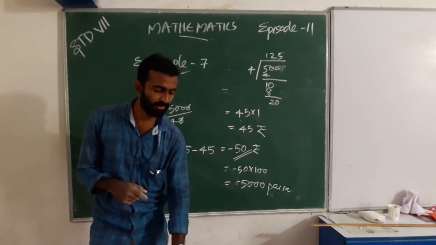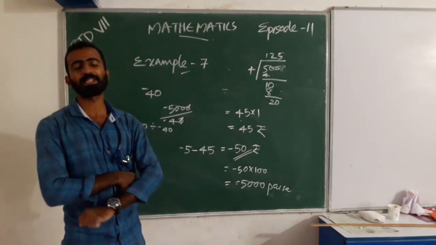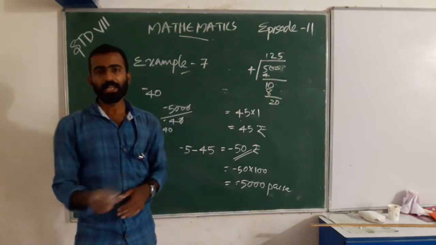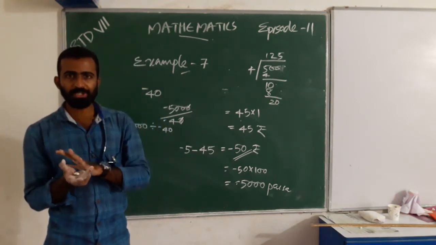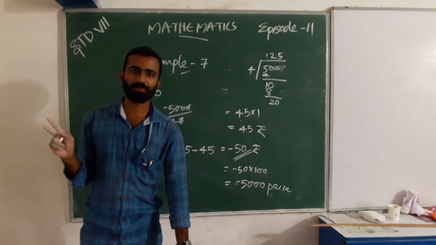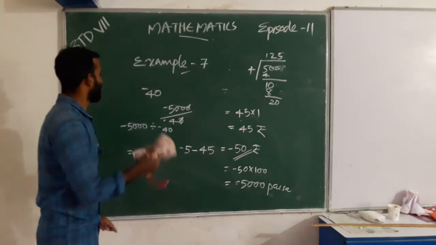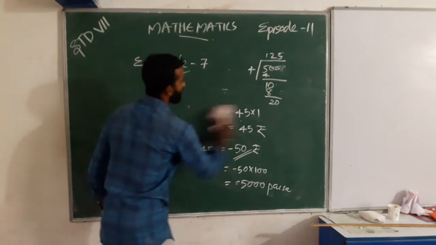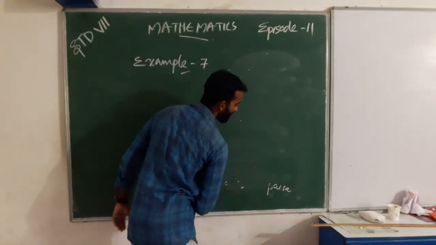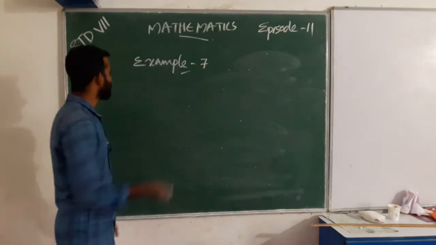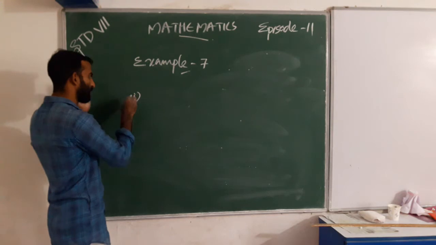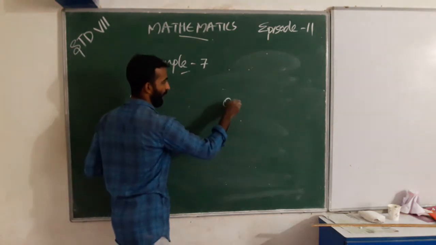What is the answer? Can anyone say? In the next month she has no loss or no profit. That means the profit is zero. Or she earns 0 paise, 0 rupee.